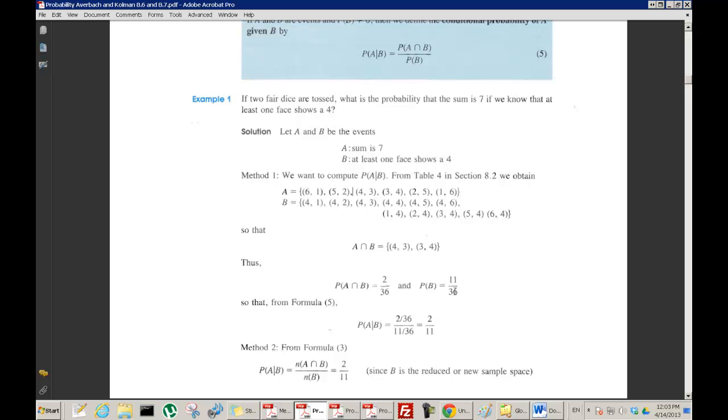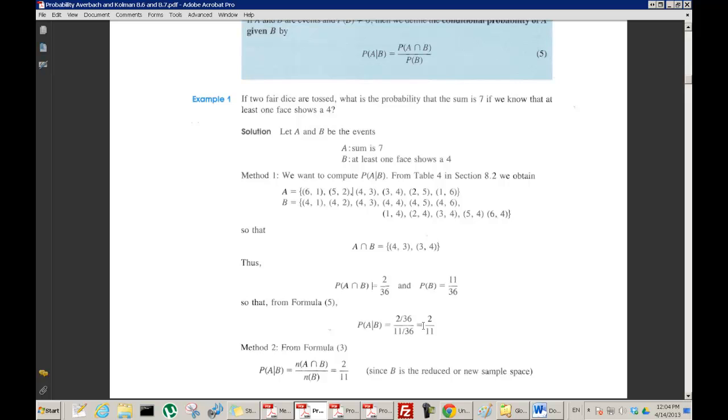So the formula up here says the probability of A given B, which was what? Remember, I said the answer was going to be 1/6, but I was wrong. What is the probability that the sum is 7 if we know that at least one face shows a 4? This formula gives us the probability of A intersect B, which is 2 over 36, over the probability of B, which is 11 over 36.